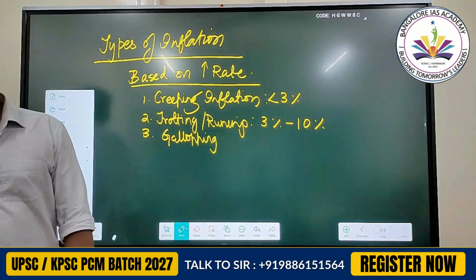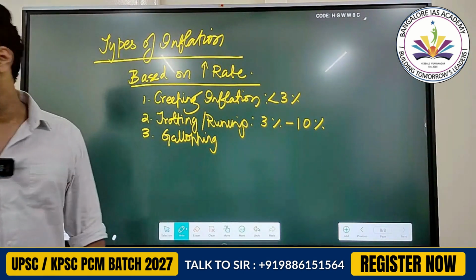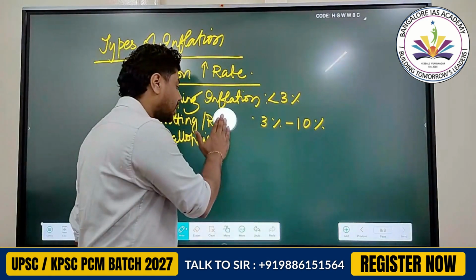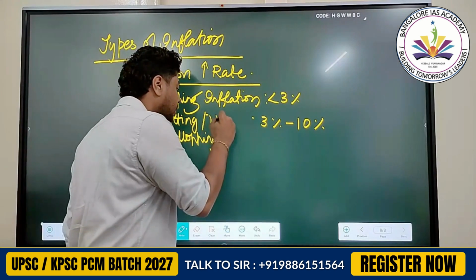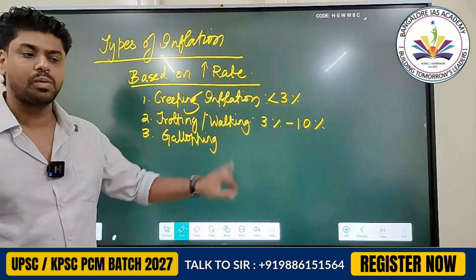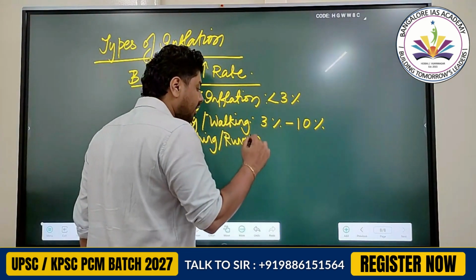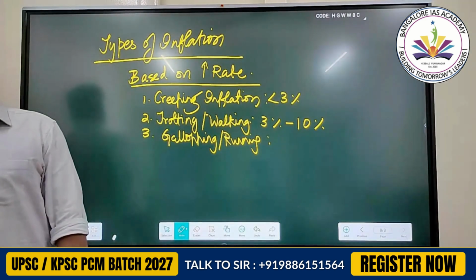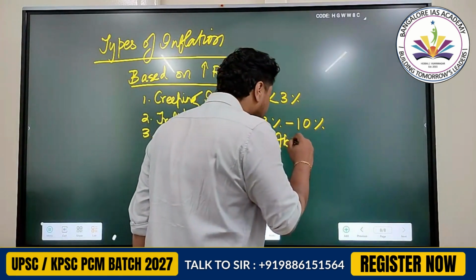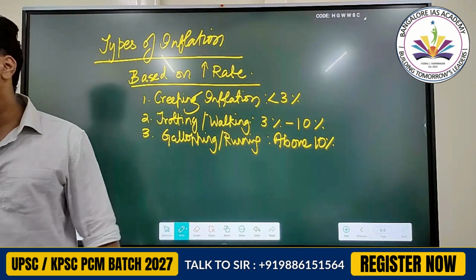Next, galloping inflation. Trotting inflation or walking inflation. Galloping inflation or running inflation. Galloping inflation is generally about 10%.